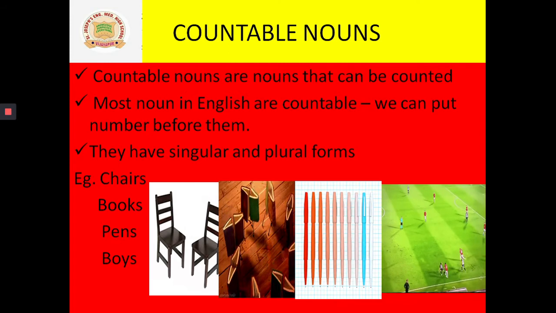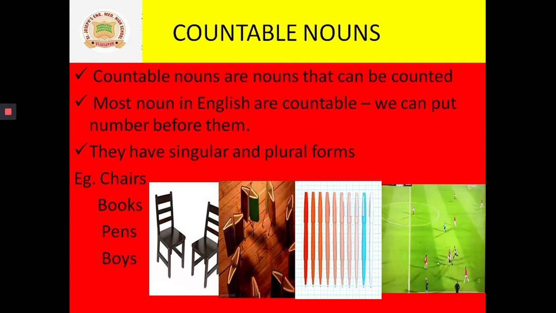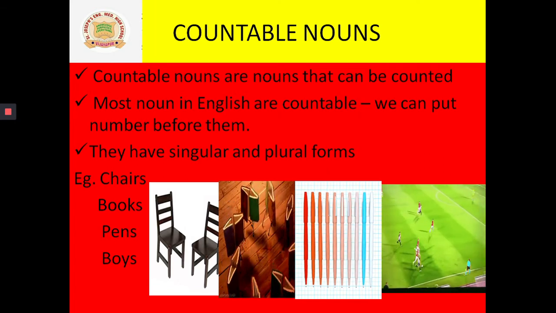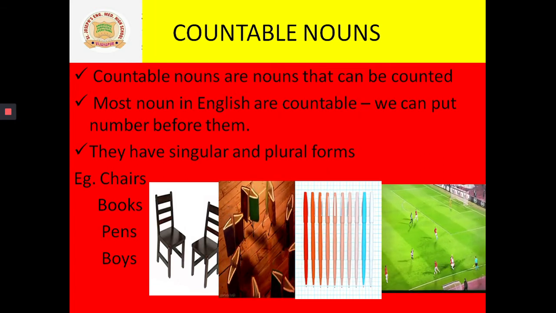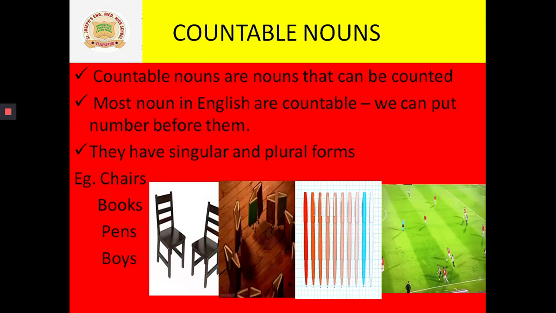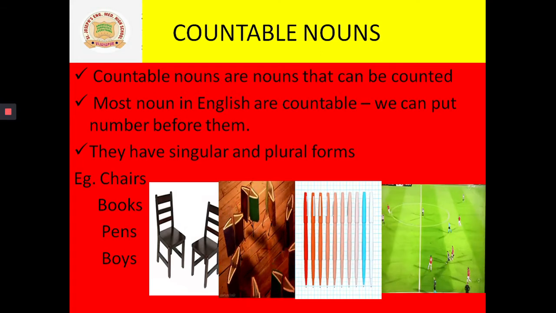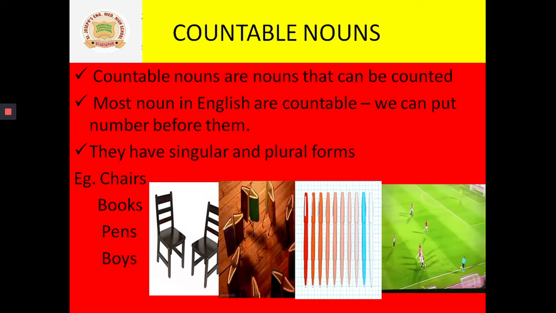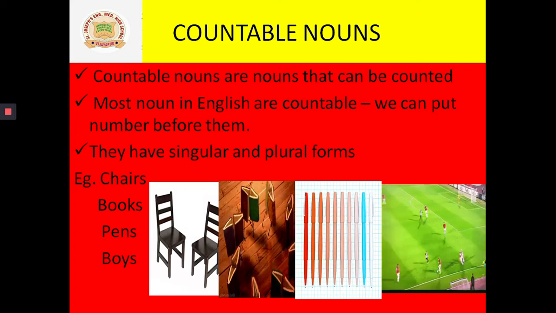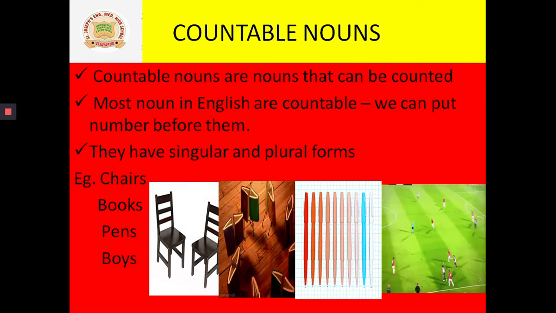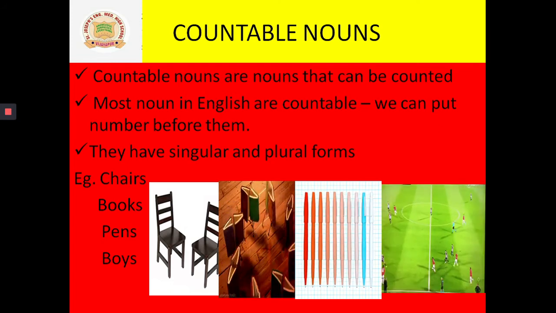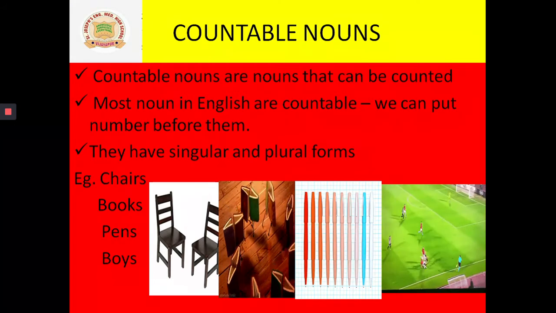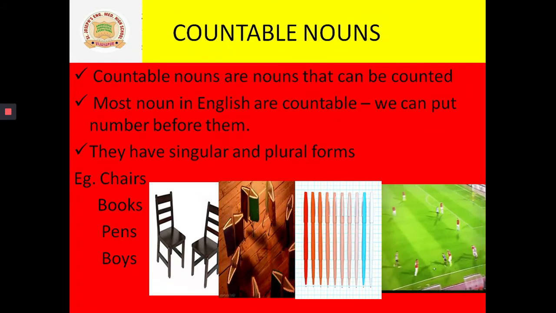Look at the third picture. Pens. There are so many pens in the picture. Those pens also we can count here. So the word pen is also countable. Look at the fourth picture. So many boys are there. They all are playing at the ground. Yes or no? Then the word boys is also a countable noun.